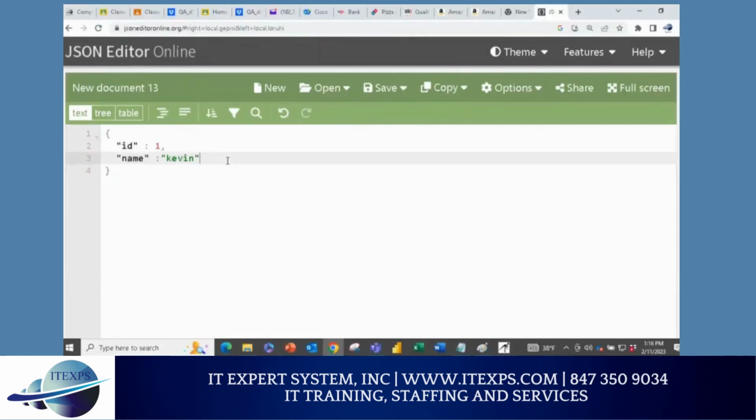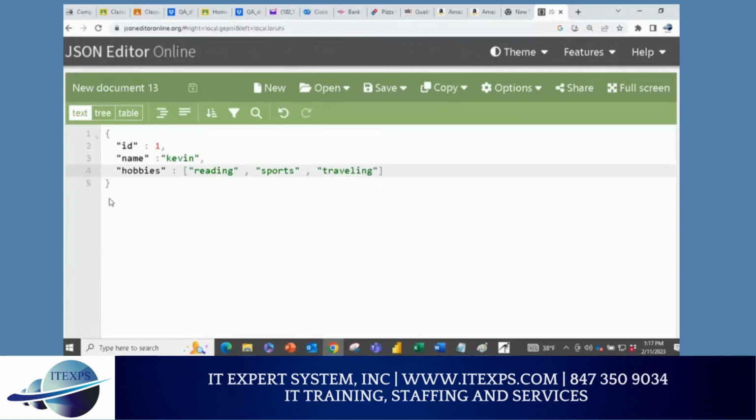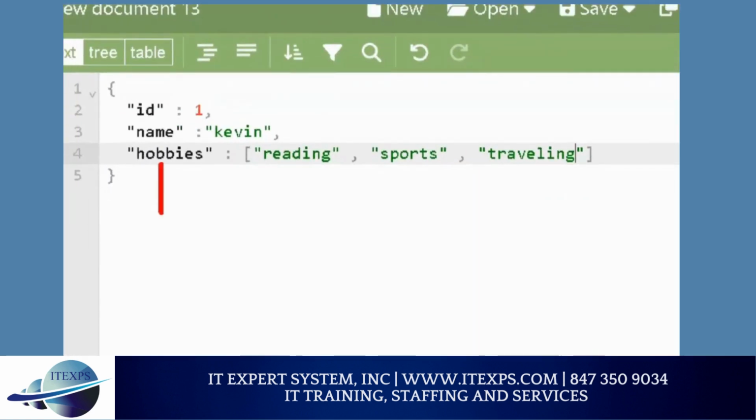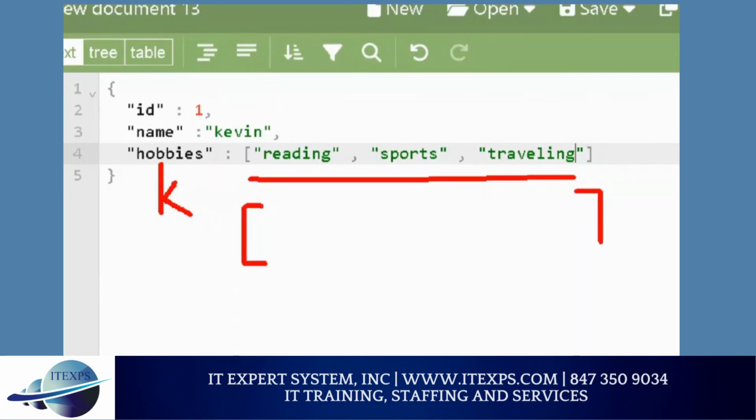Now let's create another thing: comma, "hobbies", then double quotation, colon, square bracket, reading, then comma. Make sure you do proper typing. If you have red color, stop and fix it. Compare your program with mine. Alignment doesn't matter, but I normally do alignment because it is more readable. So this key has multiple values, and we used square brackets with comma separated values. Make sense?